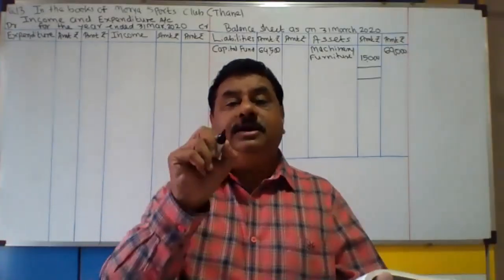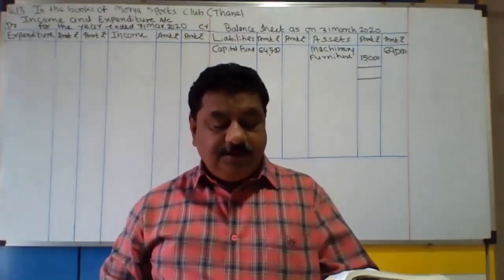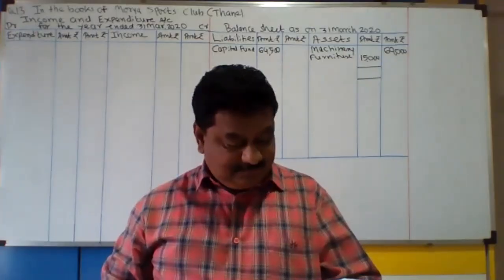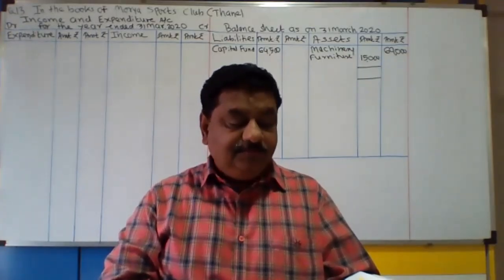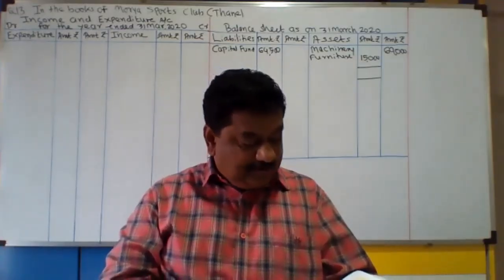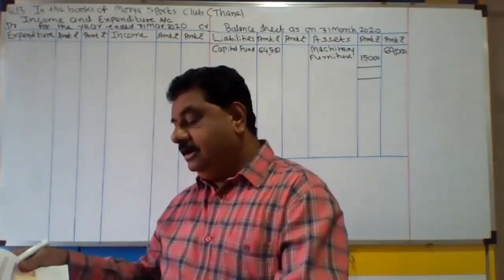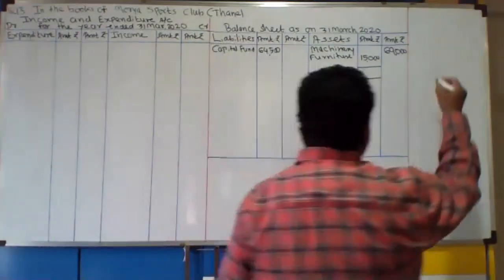But before that, look at the adjustments, please. Subscriptions received include 3,000 for 2018-19. Very important. Everybody please see what is the subscription for last year outstanding. Last year का outstanding कितना subscription है? 8,000. Last year balance sheet में देखो. Okay.